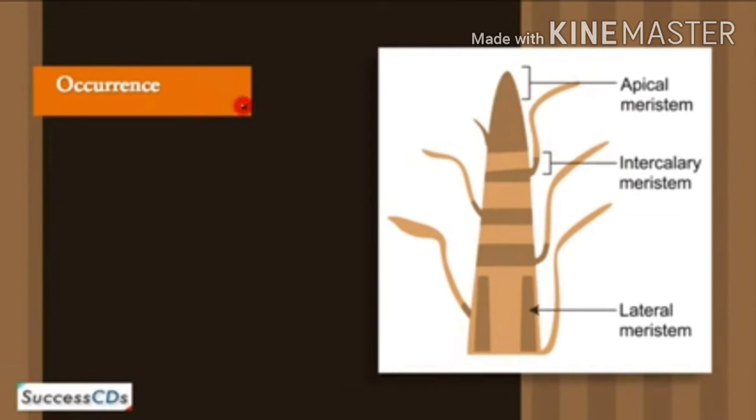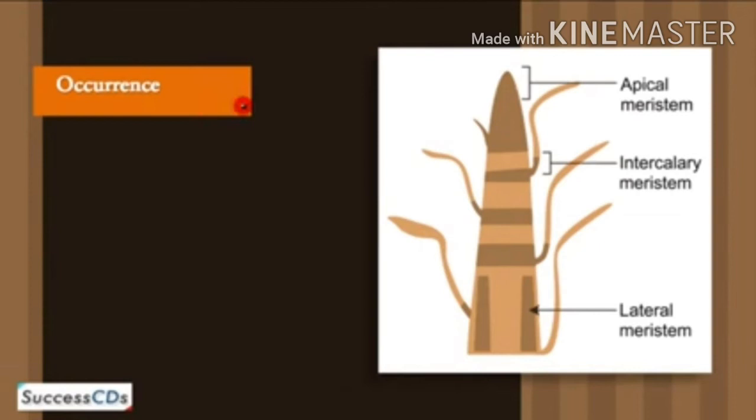And let's see the diagram. Look at this diagram. This is the picture of meristematic tissue, and the first type, apical meristem, is present on the growing tip of stem and root. And next is intercalary meristem. This second type, intercalary meristem, is at the base of the leaves or internodes.